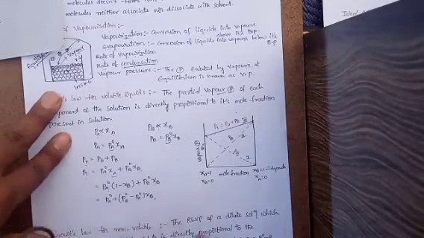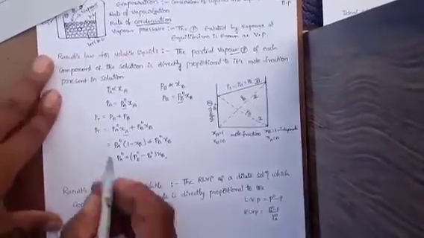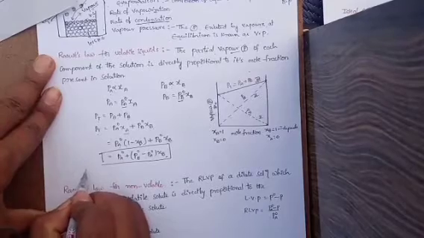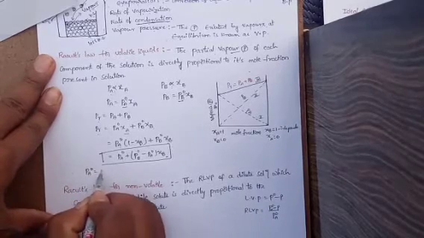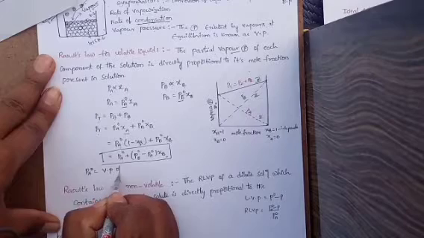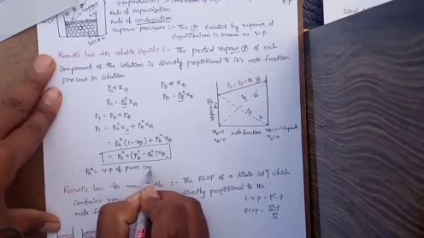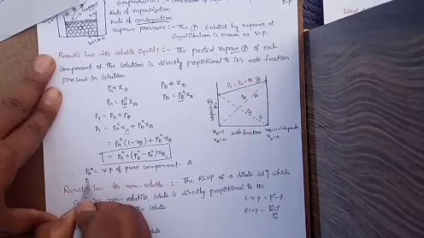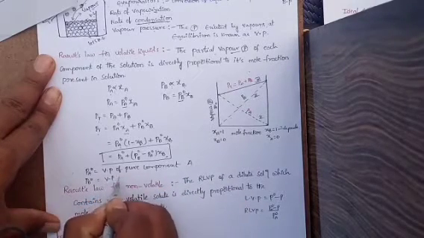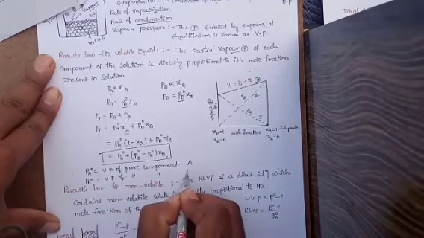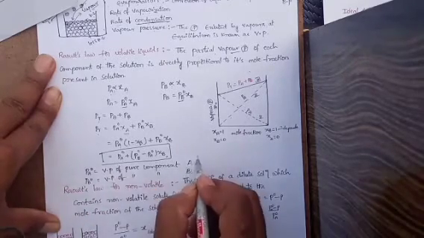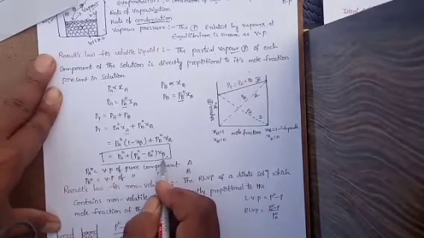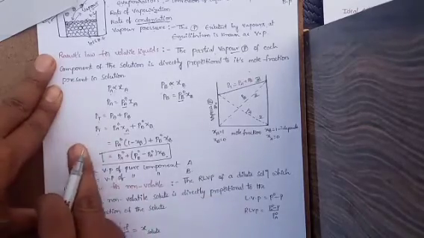And here this is a very important equation for the problems, and you can write the parameters here. PA naught is the vapor pressure of pure component A. PB naught is the vapor pressure of pure component B, and we know that XA is the mole fraction of component A and XB is the mole fraction of component B.